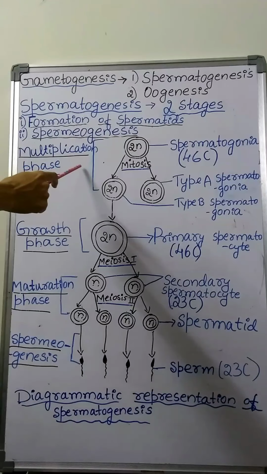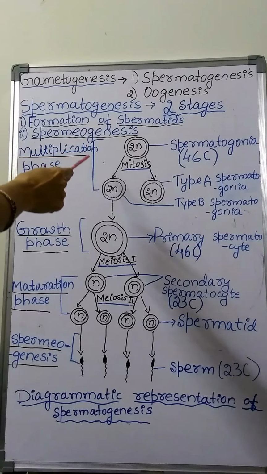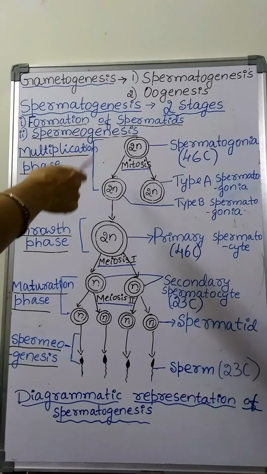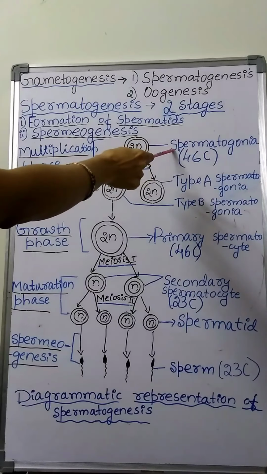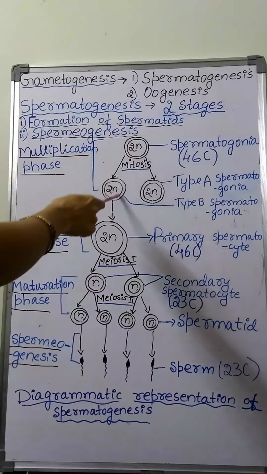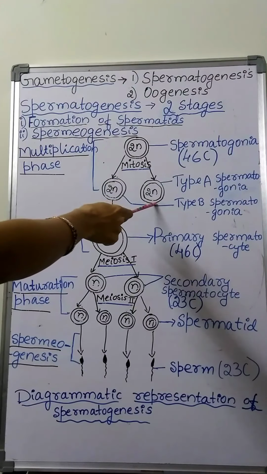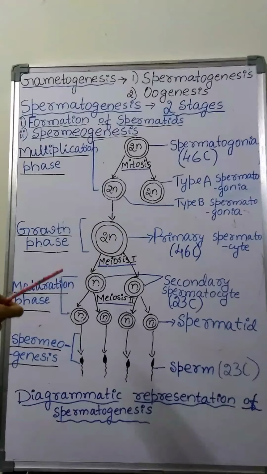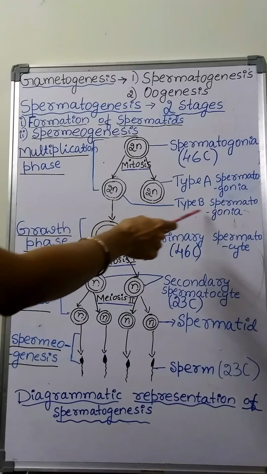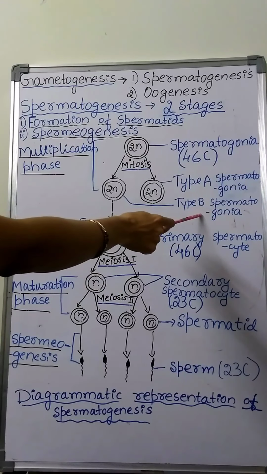In the multiplication phase, the germinal cells of the seminiferous tubule continuously undergo mitosis and produce spermatogonia. 2 types of spermatogonia are produced, type A and type B. Type B spermatogonia is the precursor of sperm.